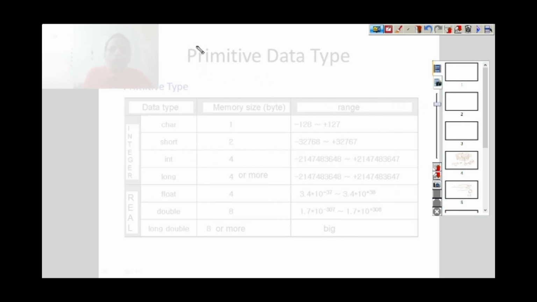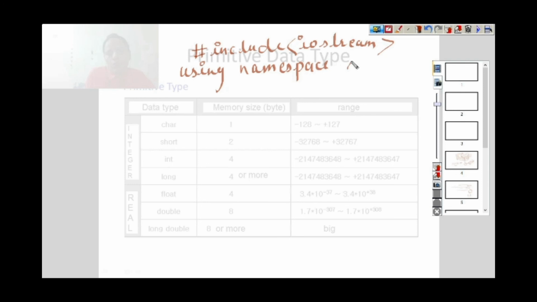Now for example, this is my first program: hash include iostream, using namespace std, int main. Why am I writing it again and again? So that you people can remember it.